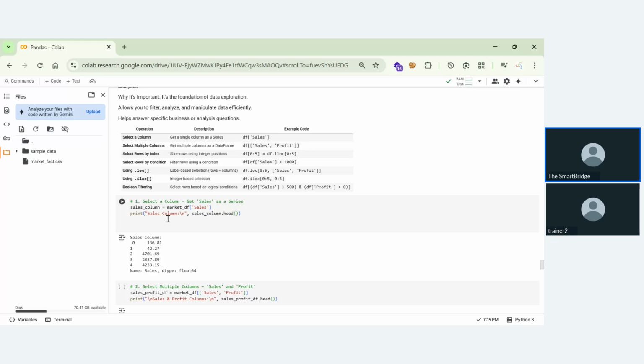So what we are doing until now is just playing with Python. We are playing with pandas libraries. So this concept is a summary of how slicing works.